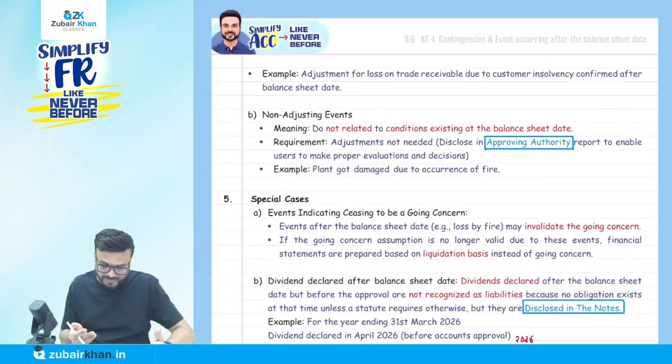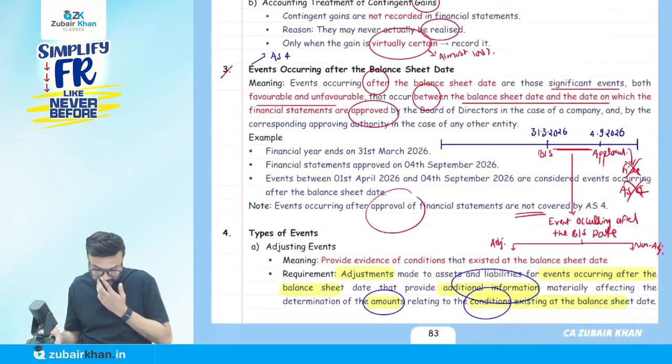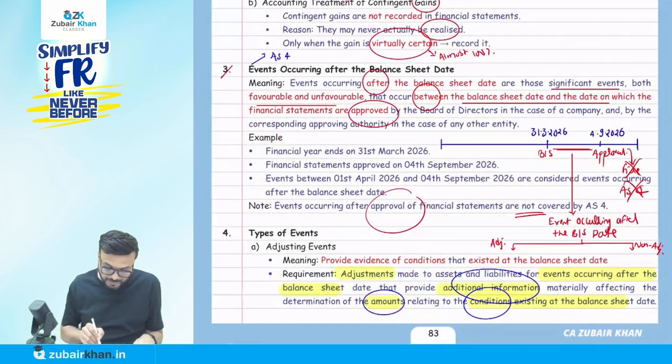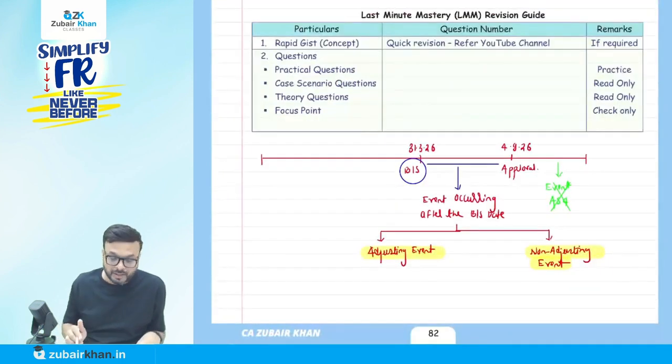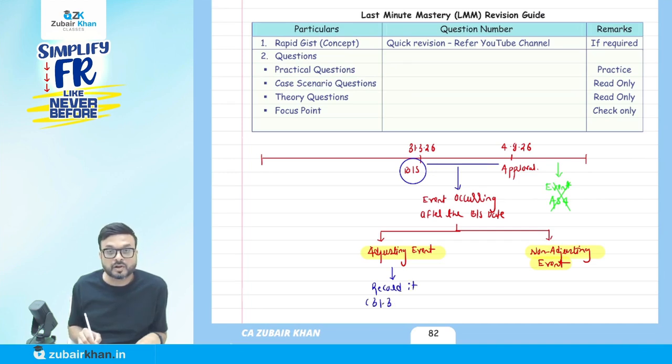What do they say? Adjustment for loss on trade receivable due to customer insolvency confirmed after the balance sheet date. So what do they say here, what is the requirement? Adjustment should be made. Adjustment should be made means we have to do the accounting, we have to record it. Record it means accounting we have to do. On which date? 31st of March 26.